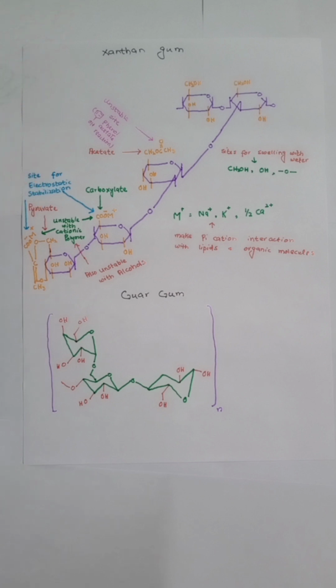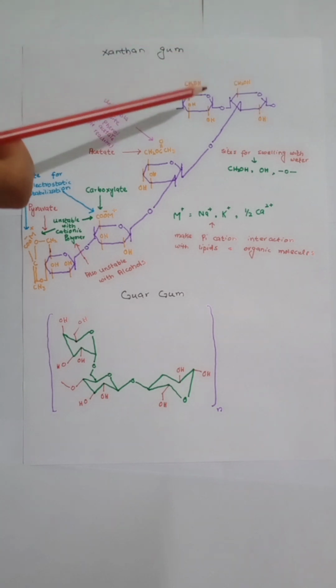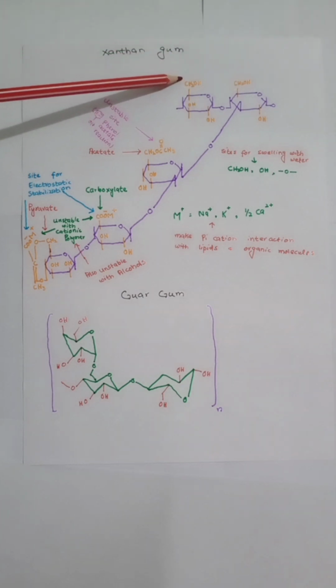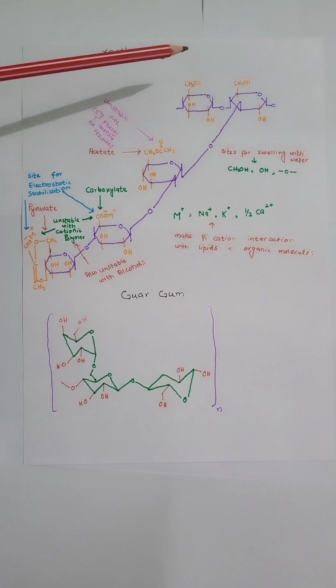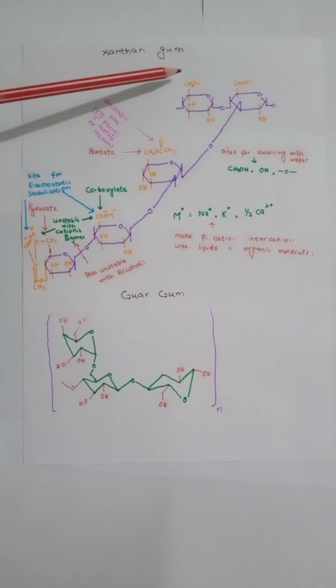First of all, thickening effect of xanthan gum is related to these hydrophilic groups, that are hydroxyl groups and CH2OH groups. When these groups capture water, they hydrogen bond with water, then they make a big large molecule of xanthan gum, due to which xanthan gum is thickened.